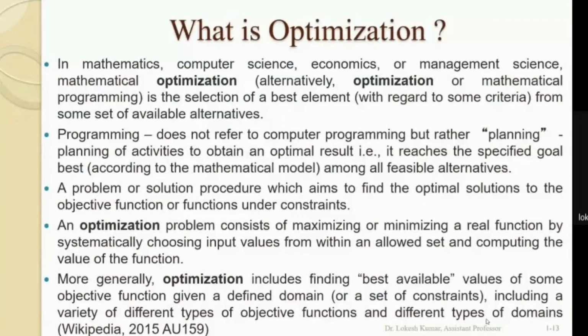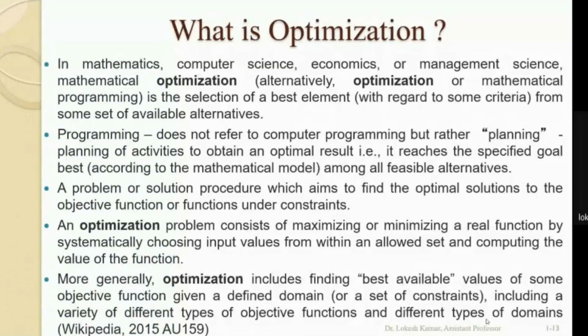So one important issue is what is optimization. In mathematics, computer science, economics, or management science, mathematical optimization or mathematical programming is the selection of the best element with regard to some objective from some set of available alternatives.